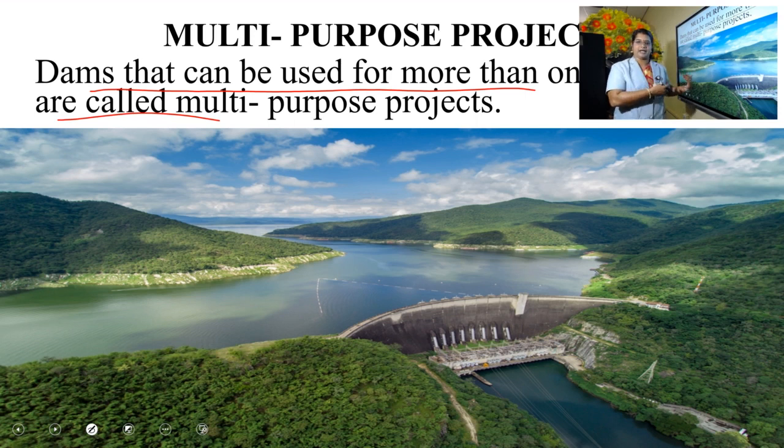In the previous slide, we learned that dams are used for rearing fish, generating electricity, and irrigation, everything. So that means dams serve as multi-purpose. It is served as multi-purpose because it is used for more than one use.